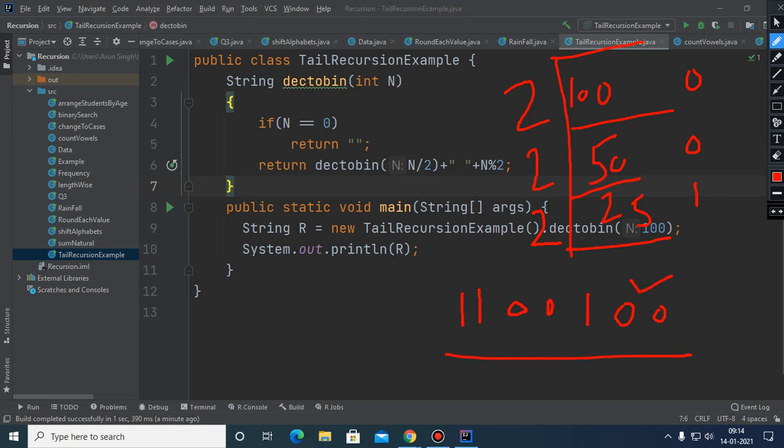Finally, the number will become 0, and this blank also will get appended here, and the result is returned. So blank we are not able to see. That's why when I wrote Kaustubh, Kaustubh was coming in front.